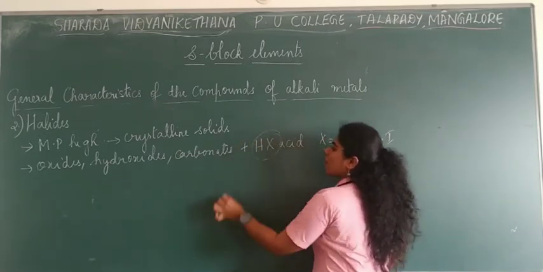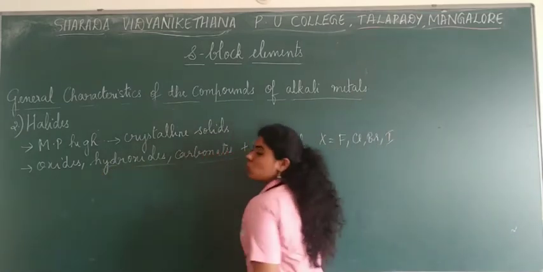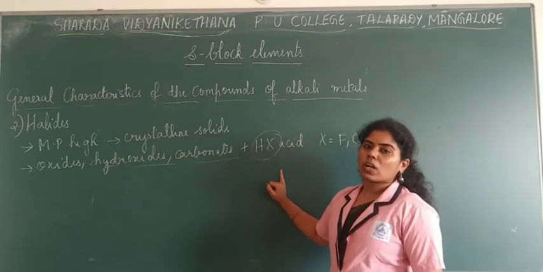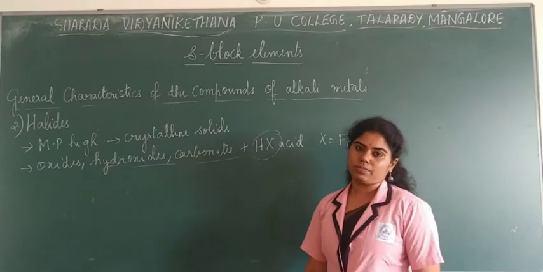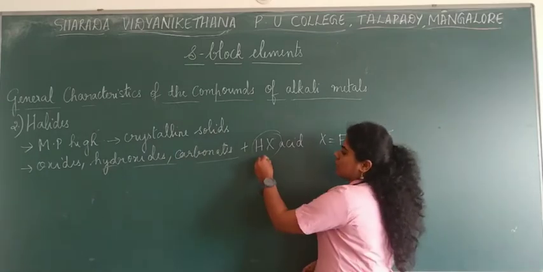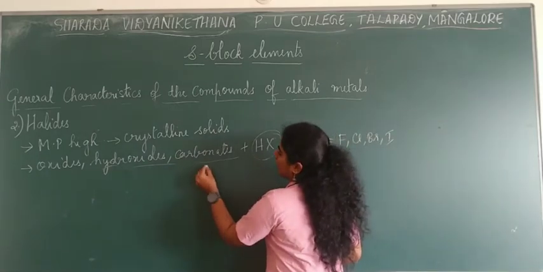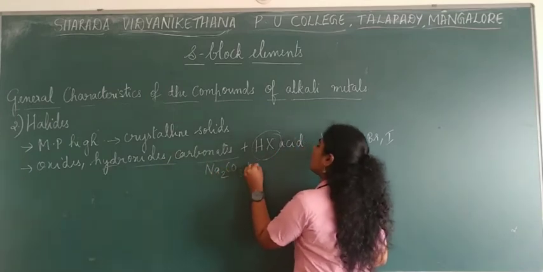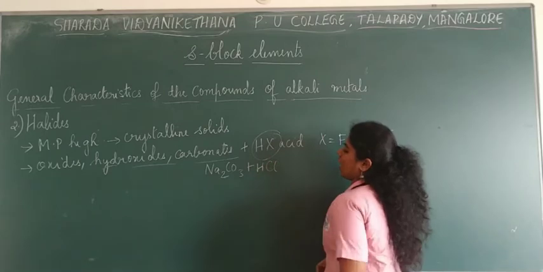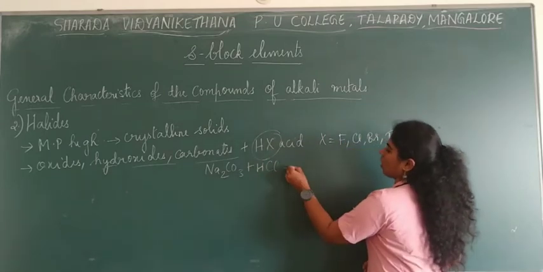When you treat these compounds with hydrohalic acids, the product obtained would be your alkali metal halide. For example, if you have metal carbonates, sodium carbonate, if you treat with HCl, hydrohalic acid, what do you get?